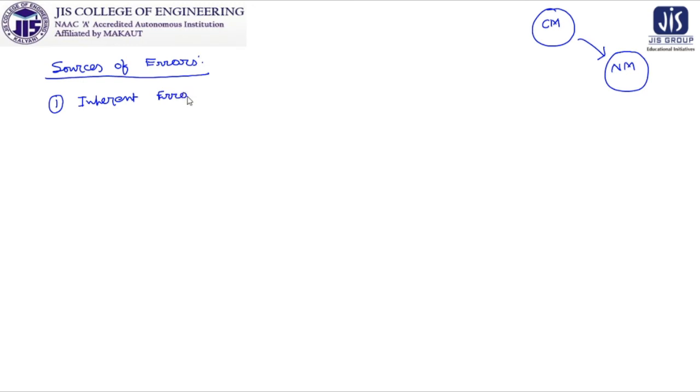Now if you just read this particular term, from this term it is clear that this error is actually inherited in the discussed problem. So suppose I am taking the average of some students in a class of first year.